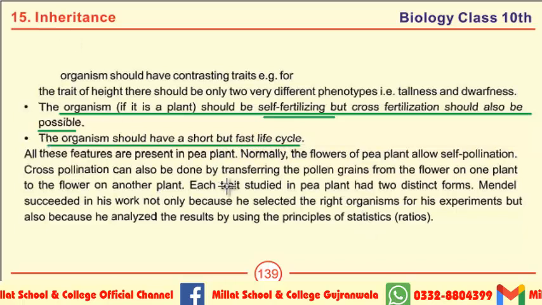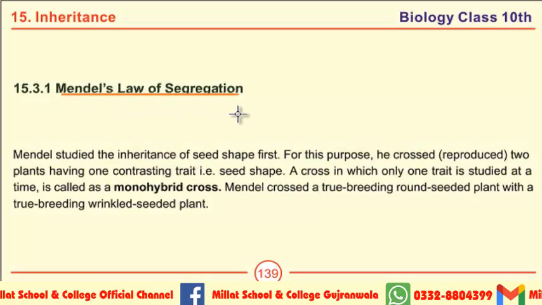Next MCQ is, each trait studied in pea plant had two distinct forms. Next, Mendel's law of segregation is an important long question, and the first short question on this page is monohybrid cross. Definition of monohybrid cross: a cross in which only one trait is studied at a time. It is called monohybrid cross.